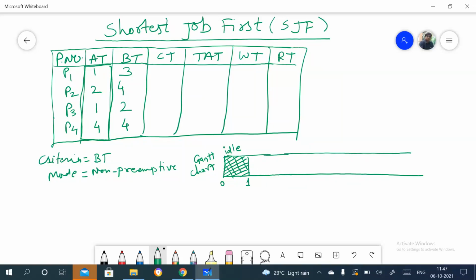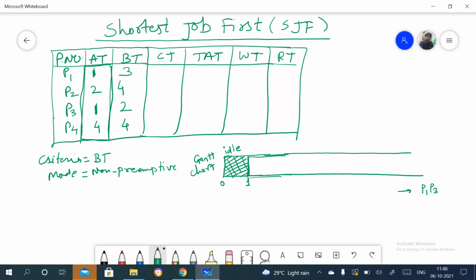So we need to check which process comes at 1 unit of time here, right? Here two processes are there, this is the first and this is the second. We can consider that processes P1 and P3 are coming into this queue, the job queue, we can say.